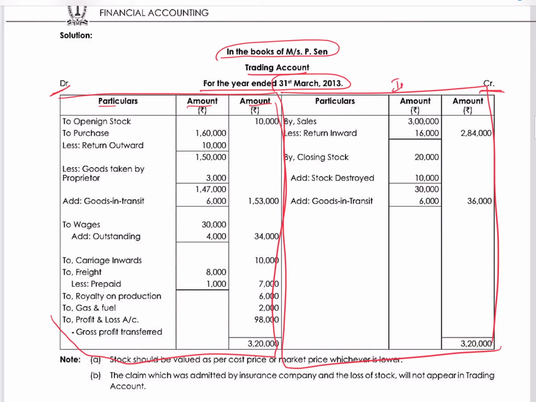This is called the inner column where we will do the workings, and this is the outer column. It depends on us. If we don't want to use the inner column, we can show all this working as separate working notes, or else you can show the working in the ledger itself. Okay, so we'll go.